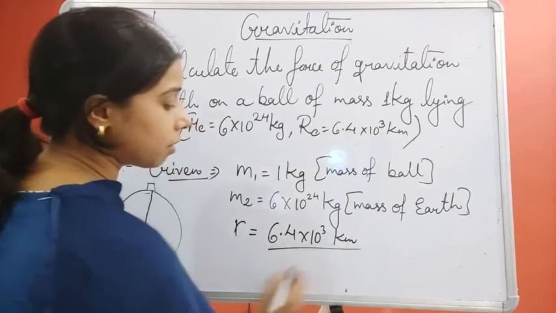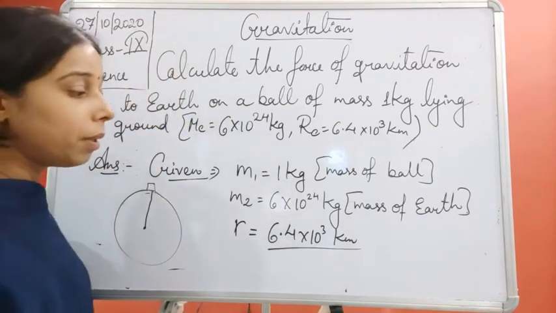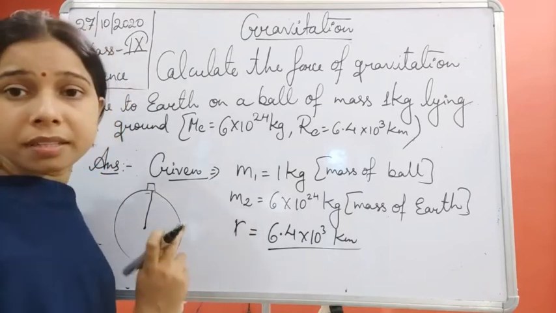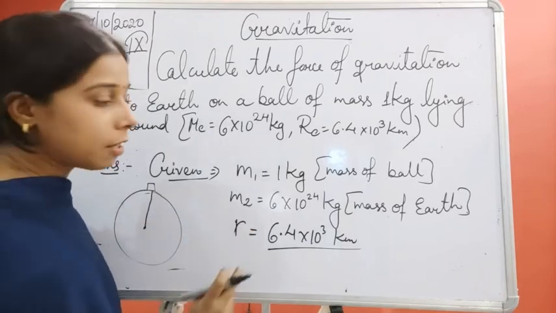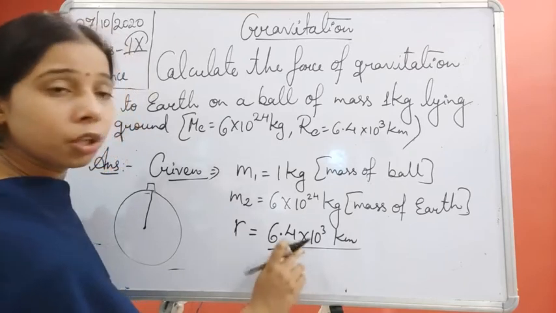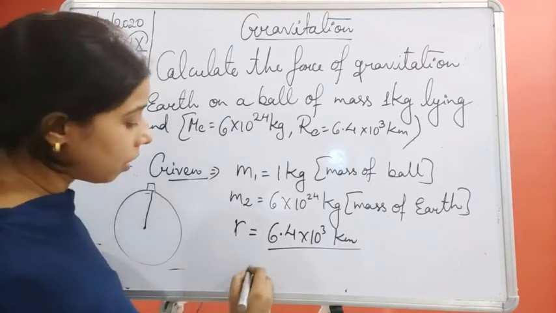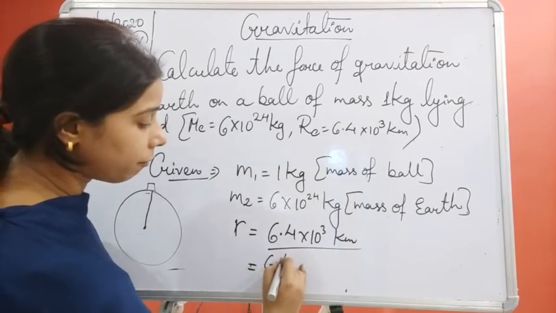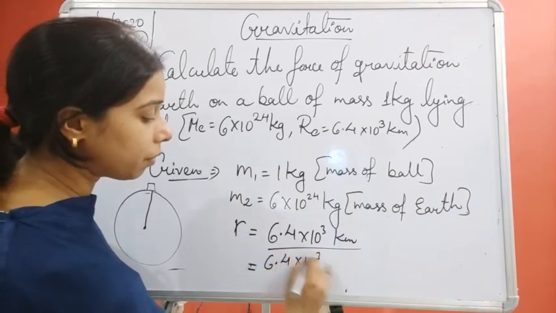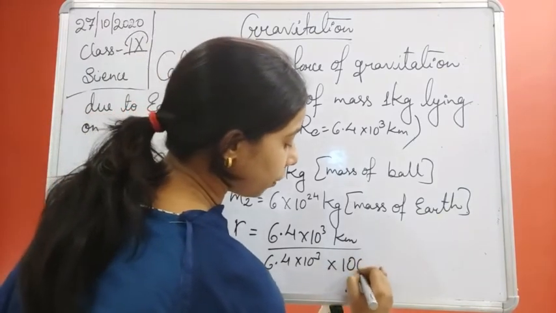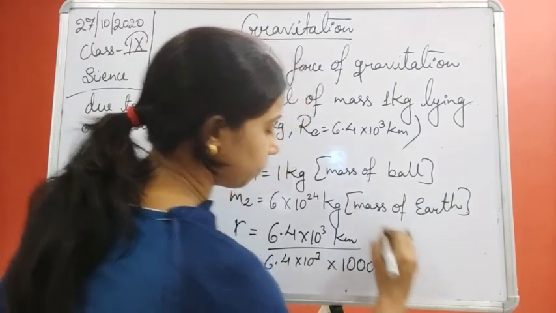You know that the distance between them should be in the SI unit, and that is meter. Since here it is in kilometers, we have to convert it into meters. So 6.4 into 10 to the power 3 into 10 to the power 3, or into 1000 meter.